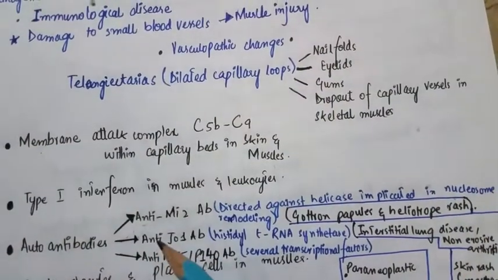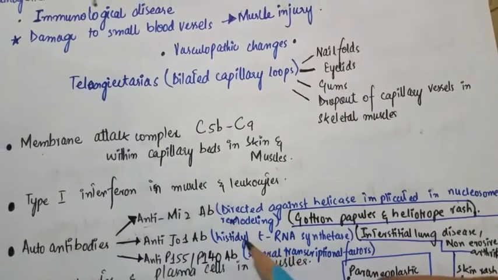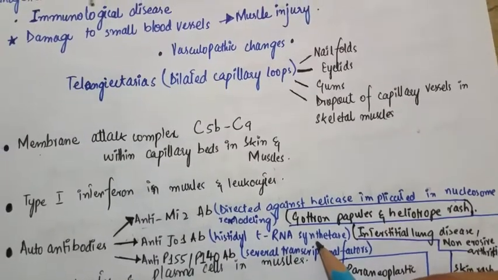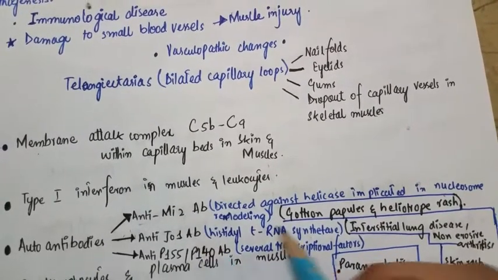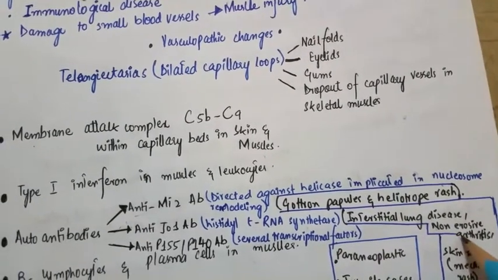The other antibodies include the anti-Jo1 antibodies, which are formed against histidyl transfer RNA synthetase. If these antibodies are present, they will cause interstitial lung disease and non-erosive arthritis.